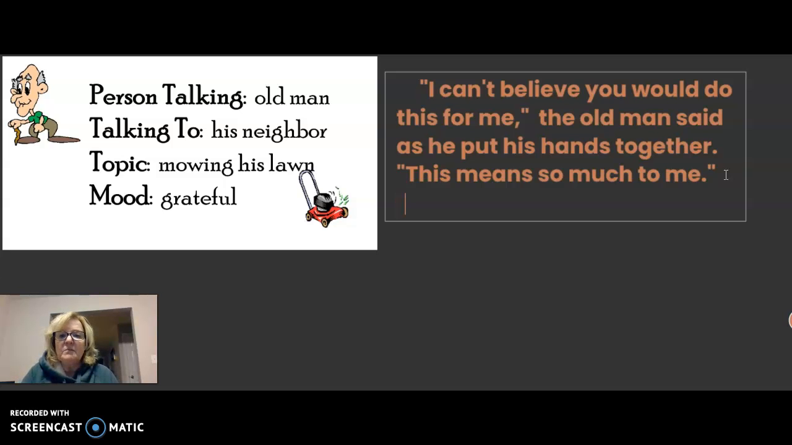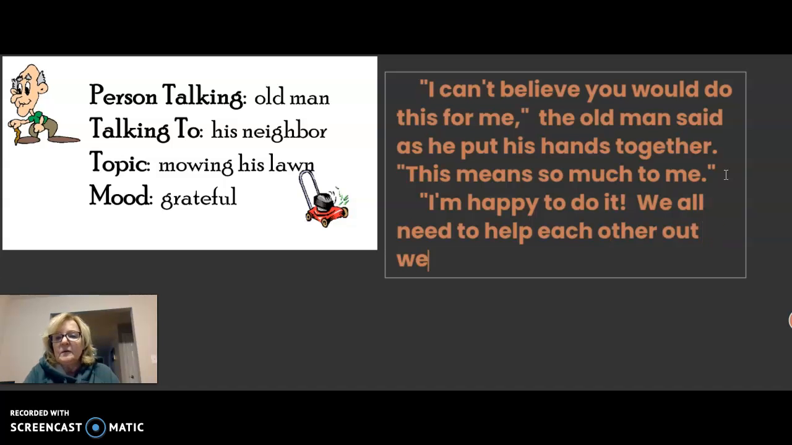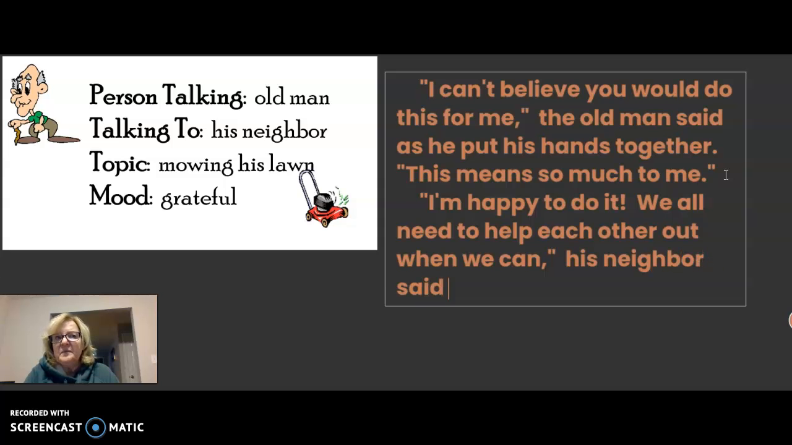Probably something like, I'm happy to do it. We all need to help each other out when we can. His neighbor said with a smile. So what I have here now is I have my dialogue between the two of them.